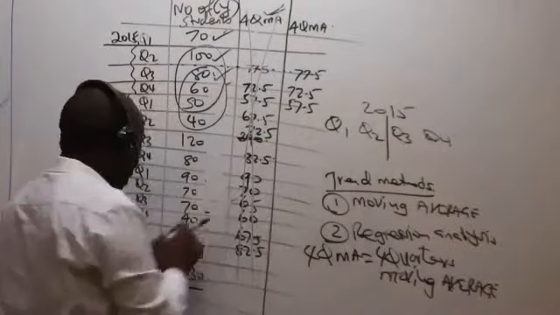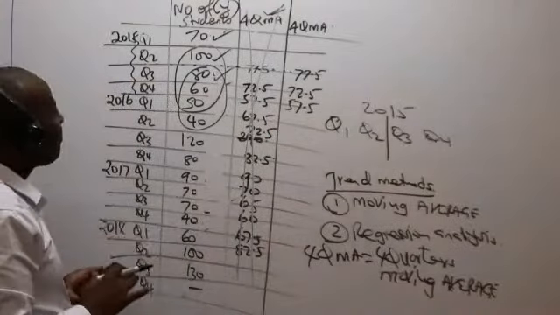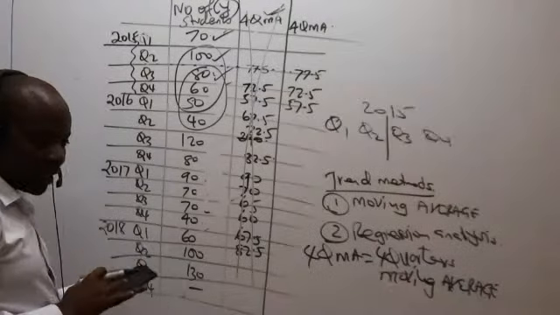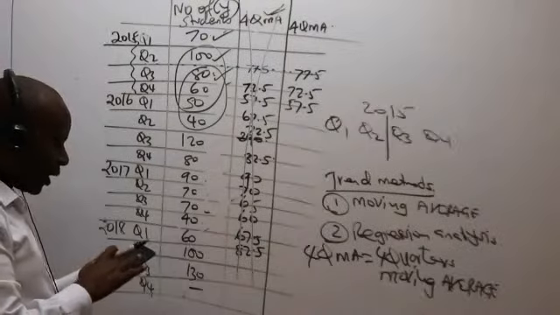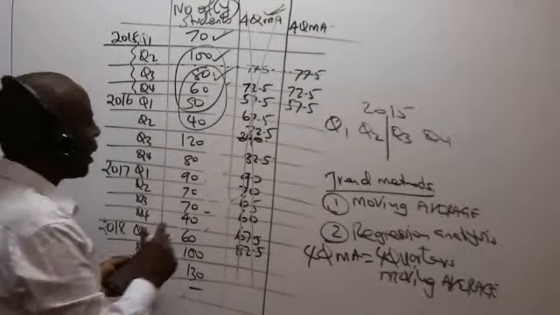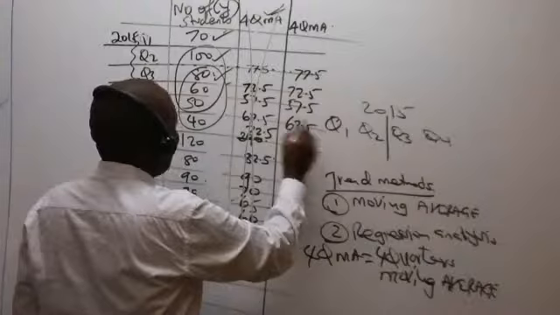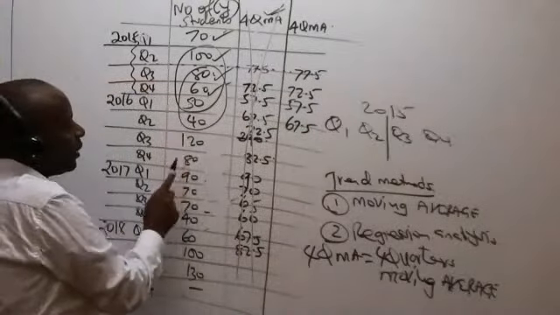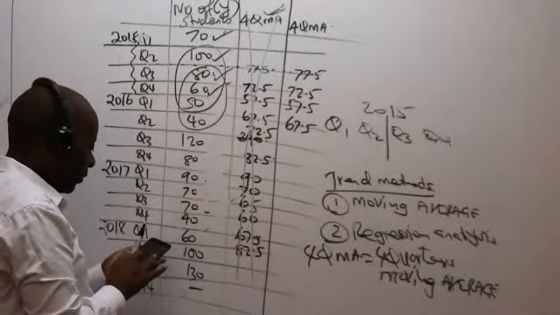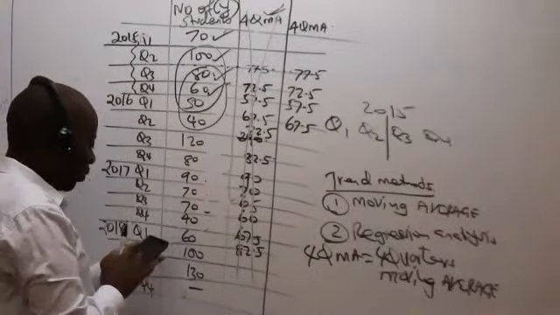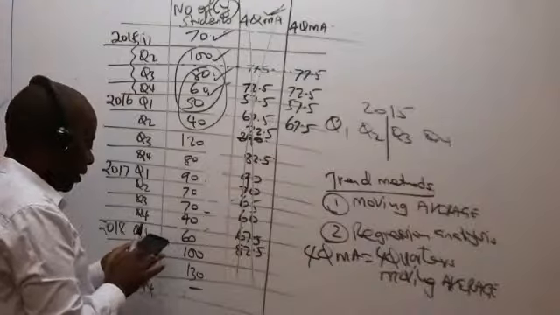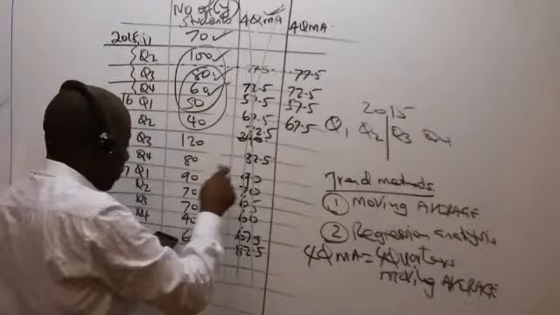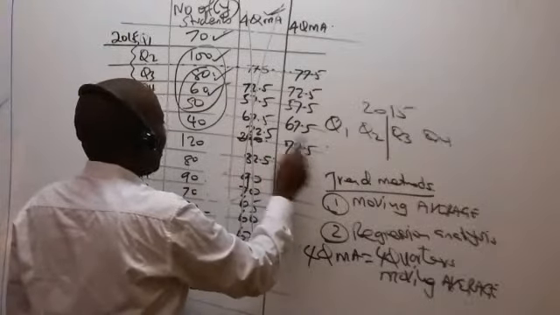I tick that. So we have 60 plus 50 plus 40 plus 120 equals, divided by 4, I'm getting 67.5. So tick the next one. Now the next 4 will be 50 plus 40 plus 120 plus 80, which gives me 290 divided by 4, which gives me 72.5. So you tick this.